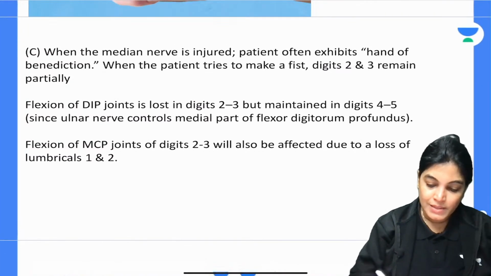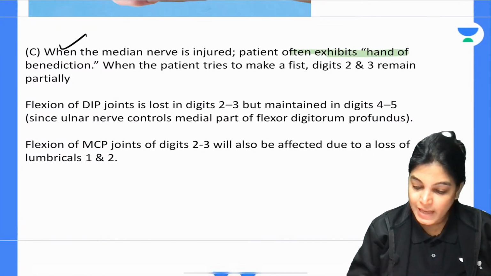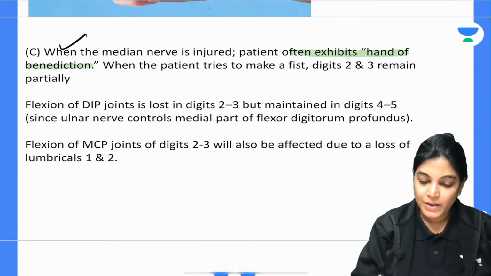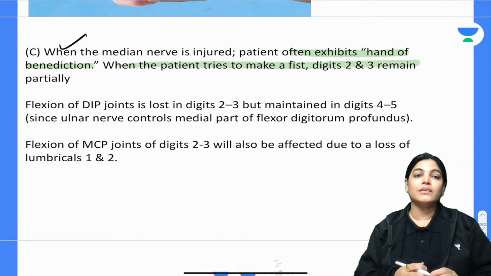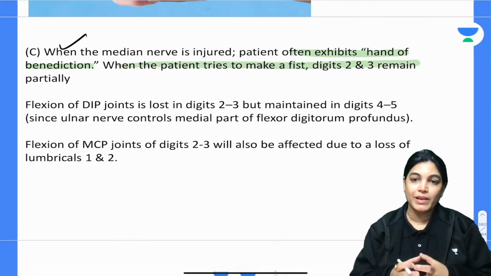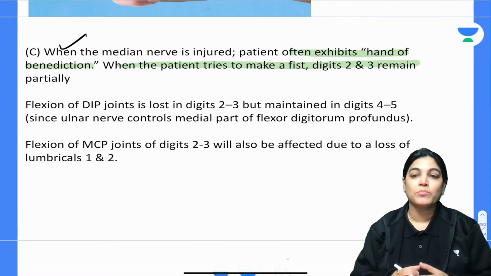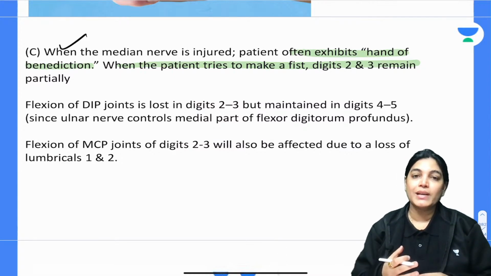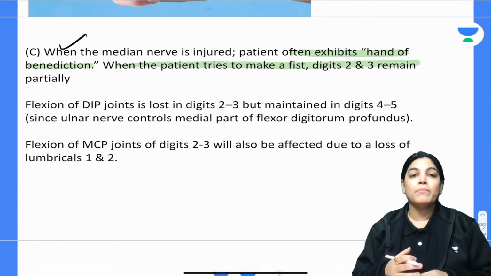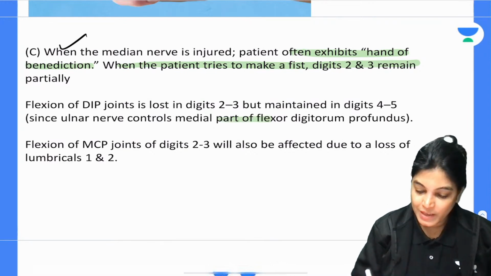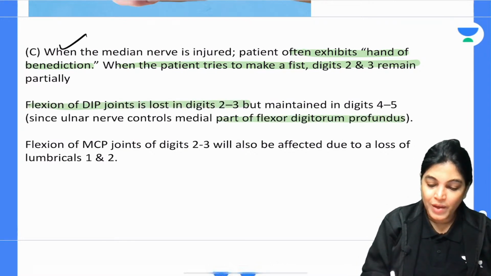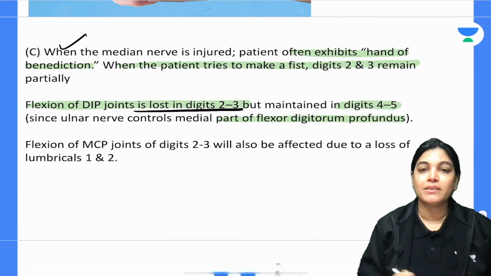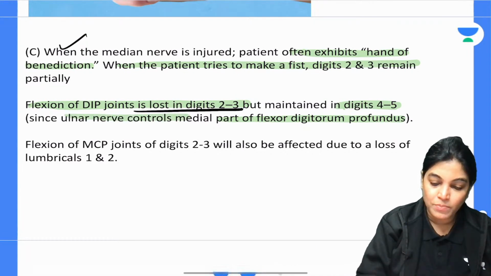Now, when the median nerve is injured, patients often exhibit the sign of hand, that is benediction attitude, when the person tries to make a fist. When the person tries to make a fist, the second and third digits are only partially flexed, not fully flexed, because the lateral part of flexor digitorum profundus is also paralyzed. We know all the tendons of flexor digitorum superficialis are paralyzed, but the lateral part of flexor digitorum profundus is also paralyzed. So flexion of the distal phalanx is not possible in the lateral fingers, but it is possible in the medial fingers, that is fourth and fifth, because the ulnar nerve is not paralyzed.